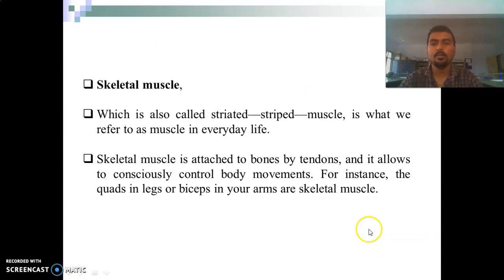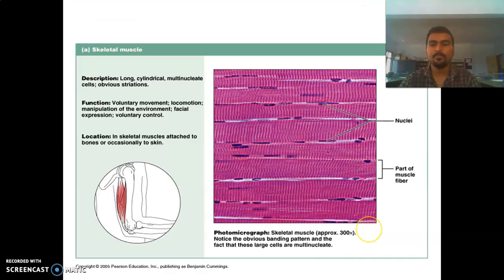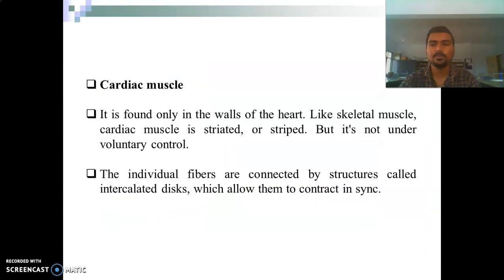Firstly, we look at the skeletal muscle. These are also called striated or striped muscles, and it is what we refer to as muscle in everyday life. This muscle is attached to bones by tendons and allows conscious control of body movements. These are the description, function, and location of skeletal muscles.